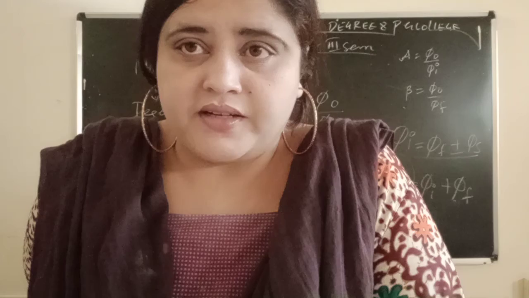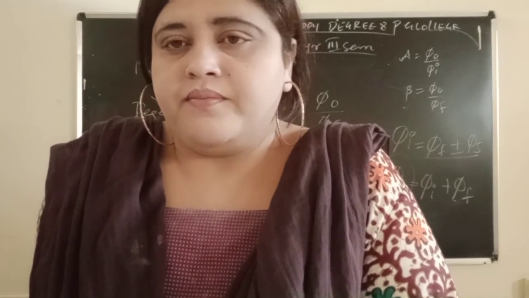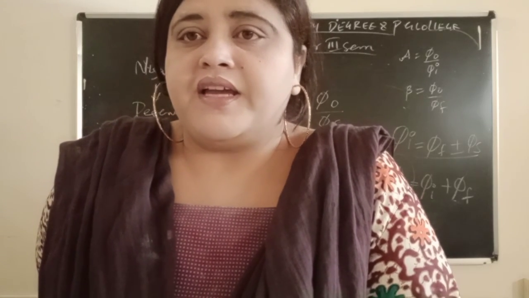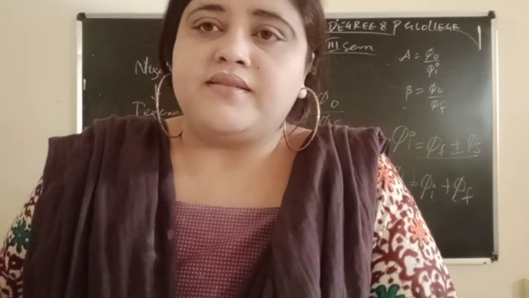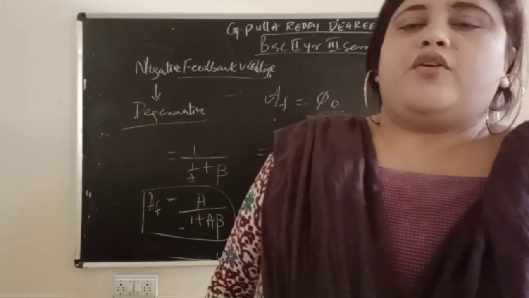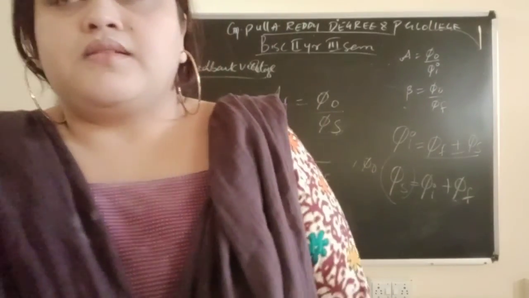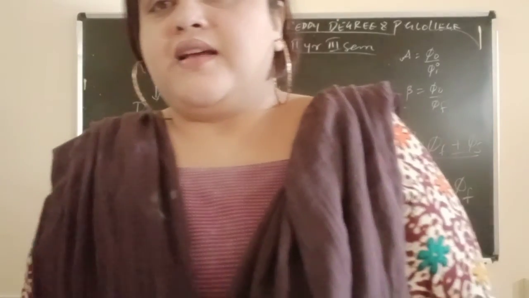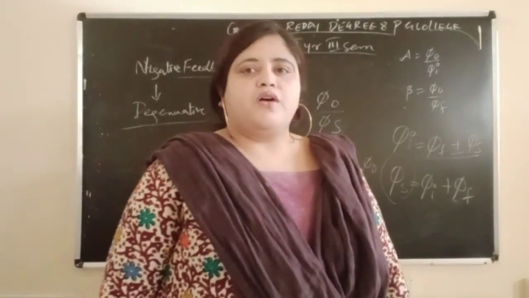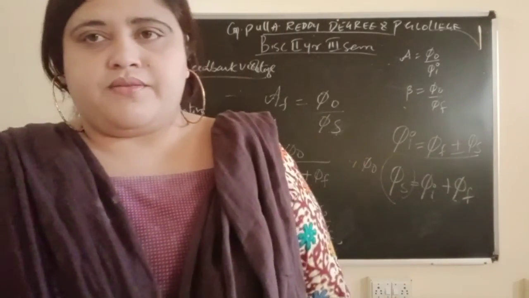This type of feedback is known as negative feedback, and the formula is A F equal to A by 1 plus A beta. By this we have finished our second topic of unit 3, second chapter. Next class I will be dealing with the third topic of unit 3, second chapter.